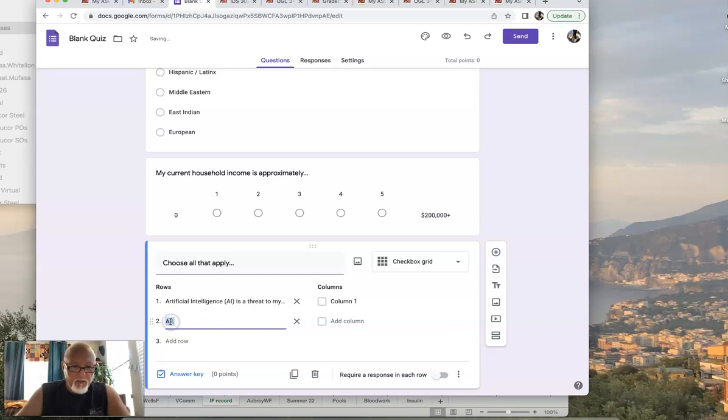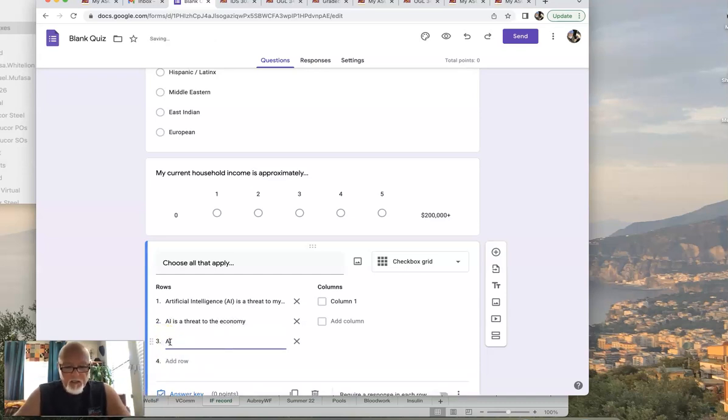And then we'll do AI is a threat to the economy. AI is a benefit to the economy. AI is an improvement in quality of life.